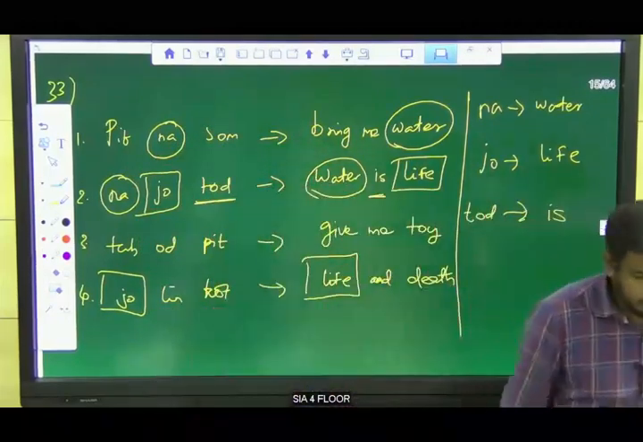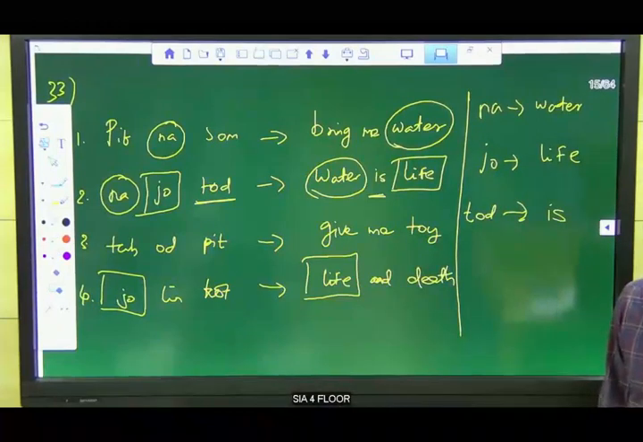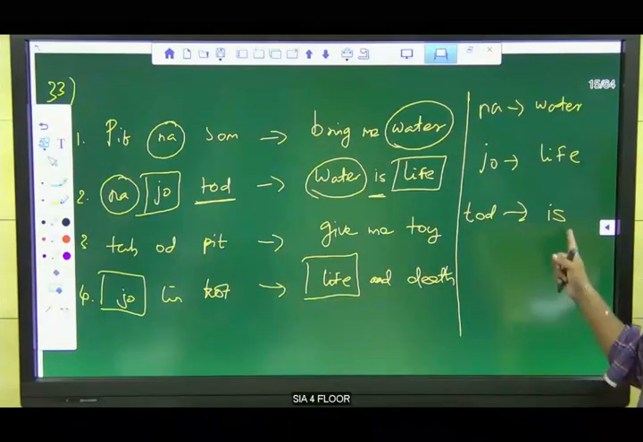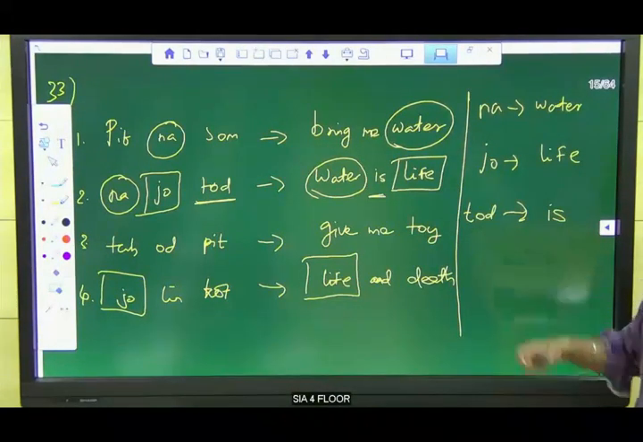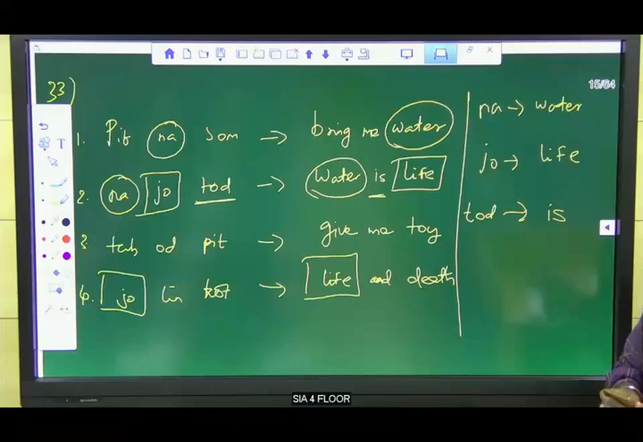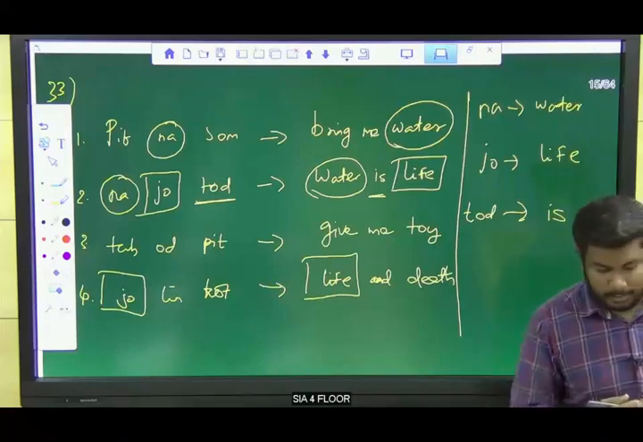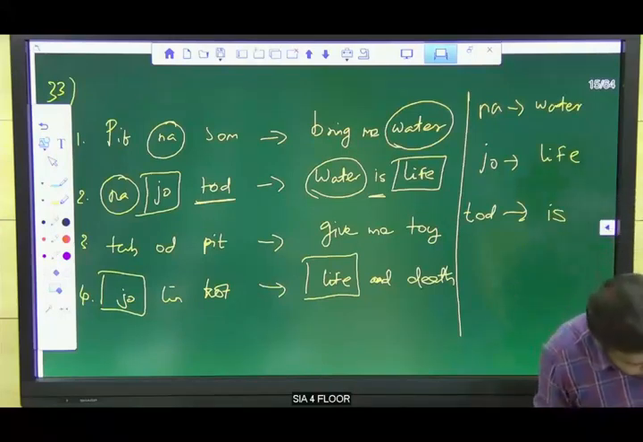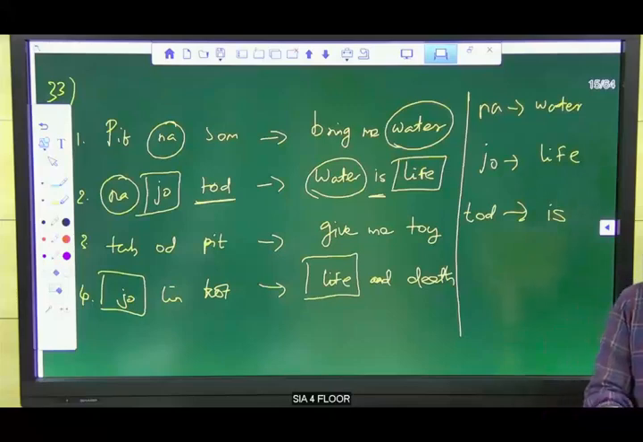What is our question? Which of the following represents is in that language? So is coded with TOD. Yes, Navya, I got most of the replies. TOD is the answer for this question. Clear?